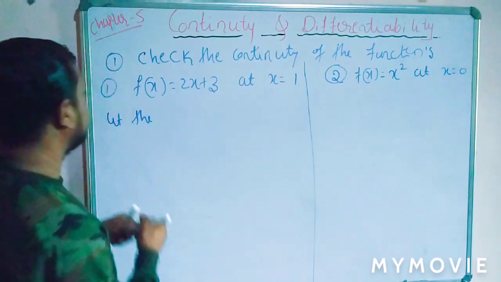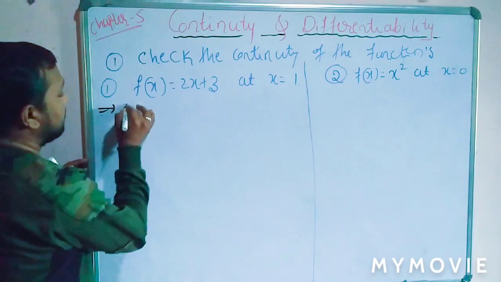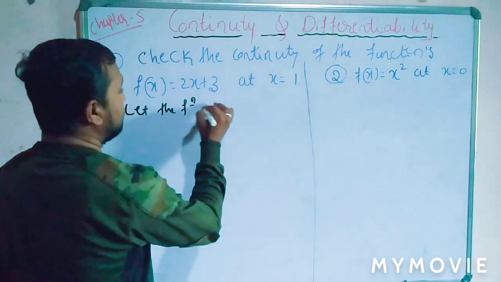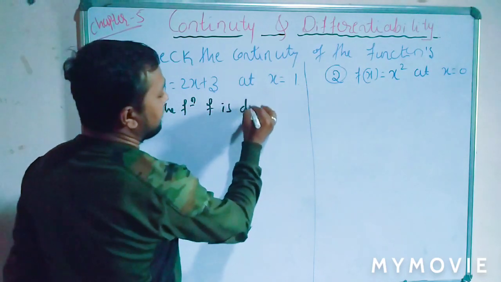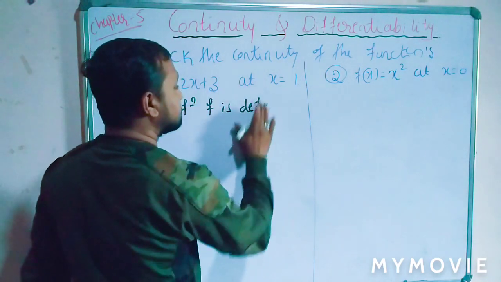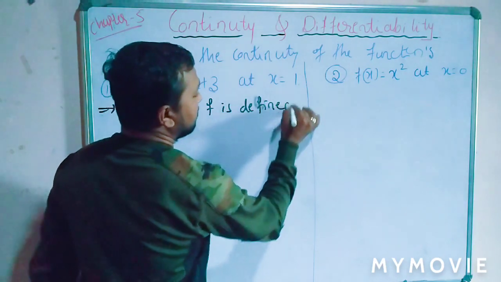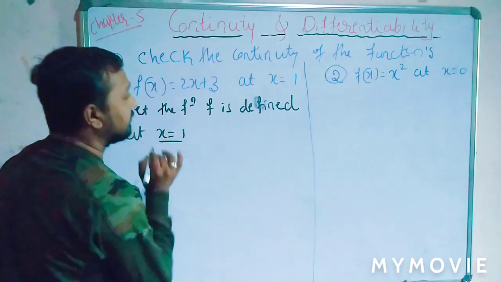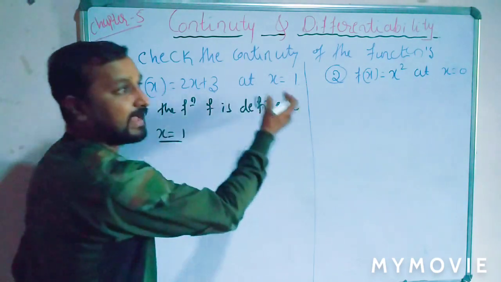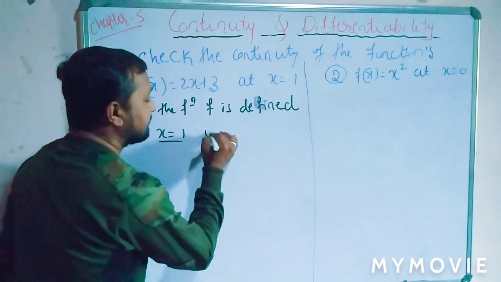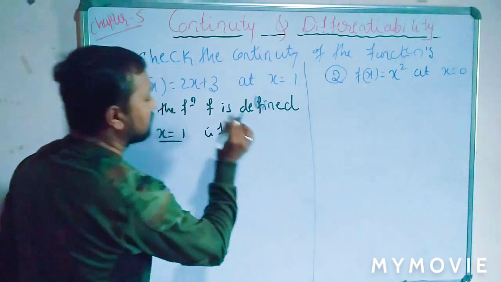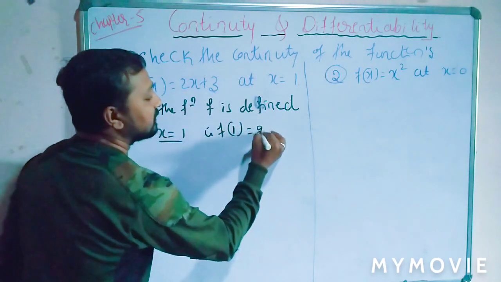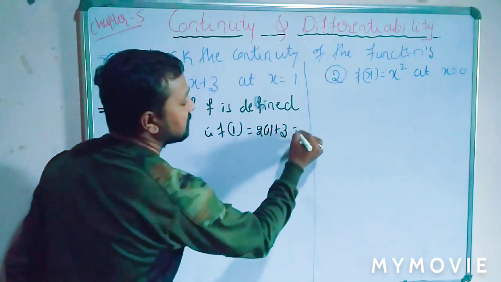So in this function, this answer should be: let the function f be defined at the particular point x equal to 1. The function f is defined at x equal to 1. That is, f of 1 is equal to, what is the value of f of 1? f of x equal to 2x plus 3. f of 1 is nothing but 2 into 1 plus 3, which is equal to 5.